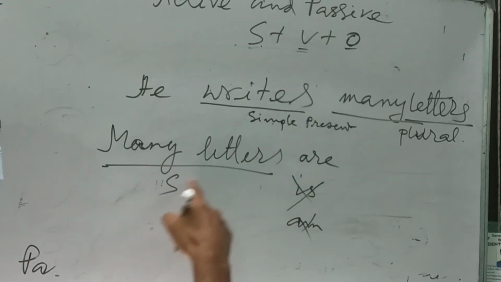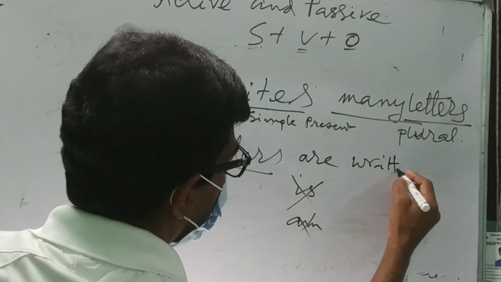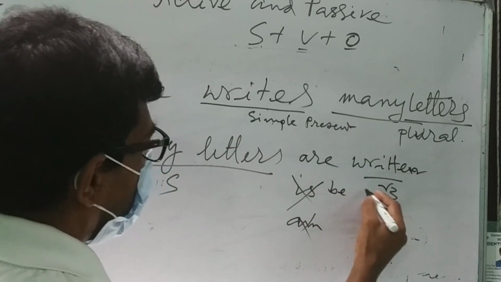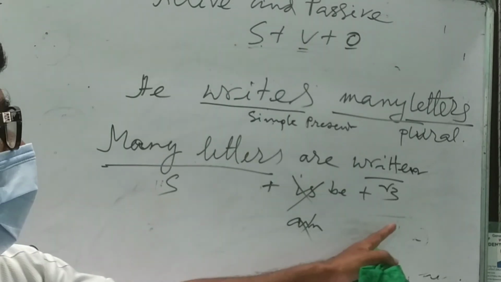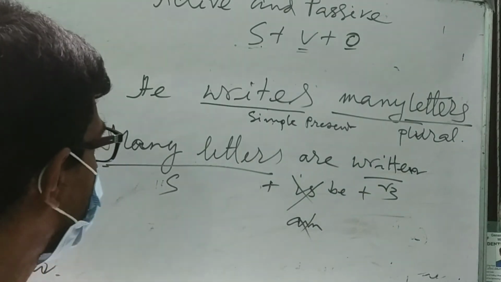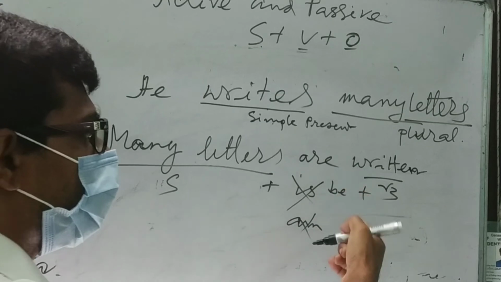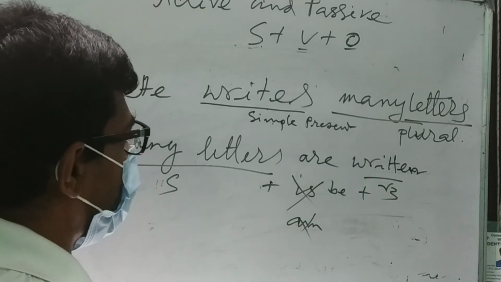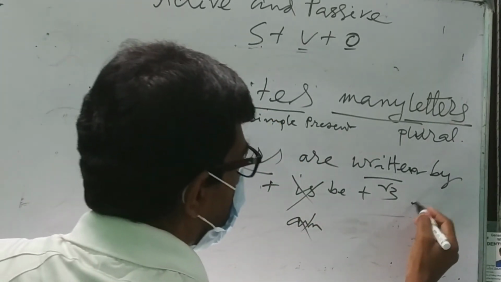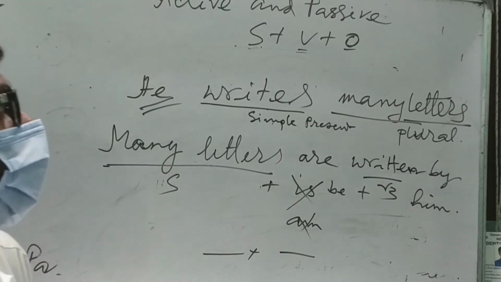So we have completed the second step. For the last, past participle written will be the same. Without V3, no passive is possible. So it will be the same. Its past participle form will be used in all cases of passive voice. Now by, then again its objective form: him. This is all done.